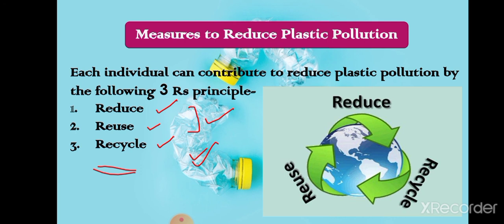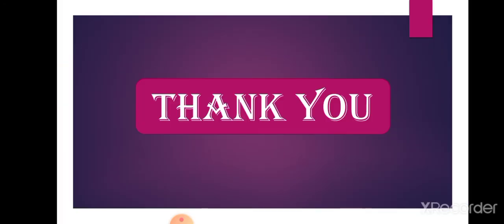Also we should not throw plastic items in rivers or any water body, because it can contaminate the water. If plastics are dumped in the soil, then they can stop the growth and movement of plants also. It affects plant growth. That is why we should avoid doing all these things, and we should avoid the use of plastic. If we are using plastic, then we should dispose of it properly. So these are the measures through which we can reduce plastic pollution. Thank you, students.